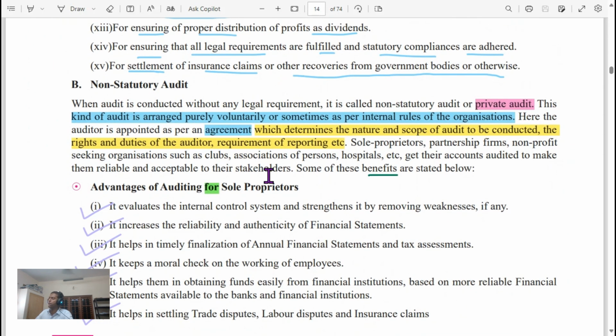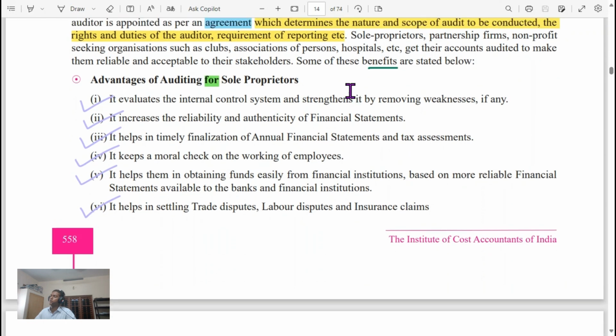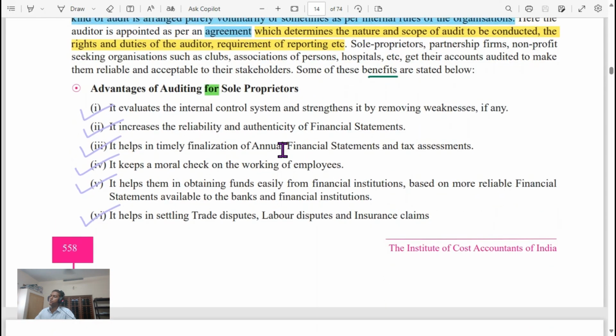Non-statutory audit or private audit is an audit arranged purely voluntarily or sometimes as per internal rules of the organization. It is as per an agreement which determines the nature and scope of the audit to be conducted, the rights and duties of the auditor, requirement of reporting, etc. Some of the benefits of non-statutory or private audit are: for a sole proprietor, it evaluates the internal control system and strengthens it by removing weakness. It increases the reliability and authenticity of financial statements.